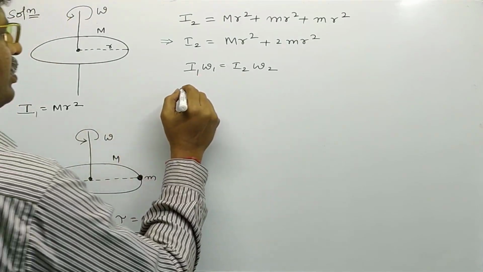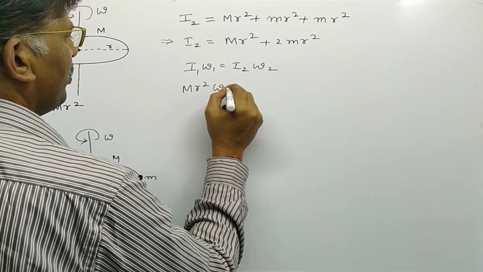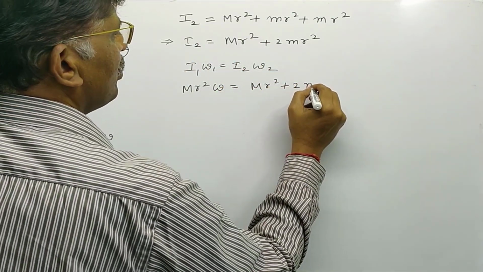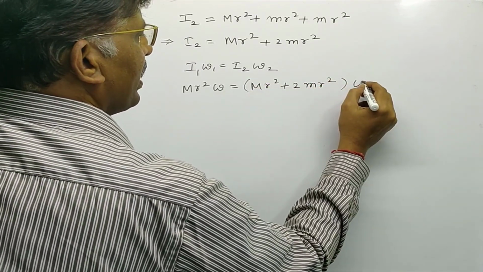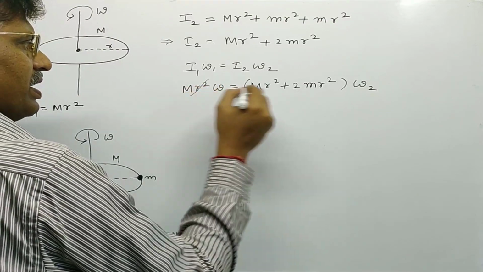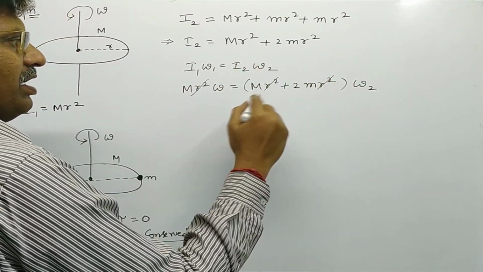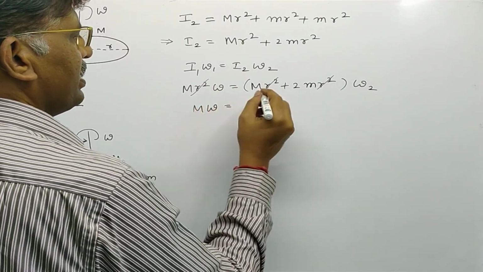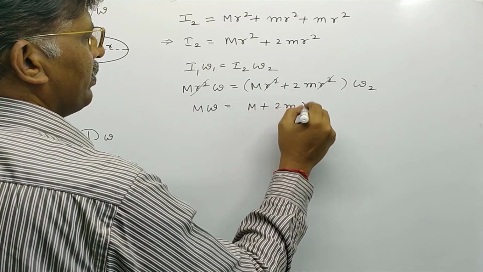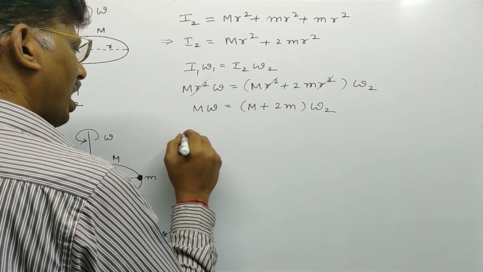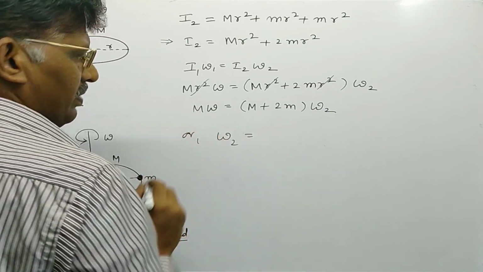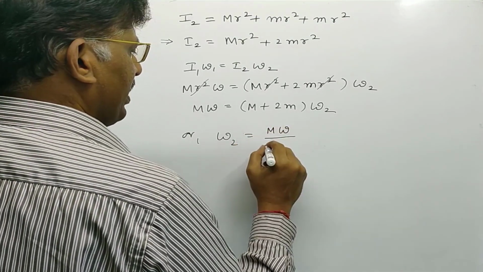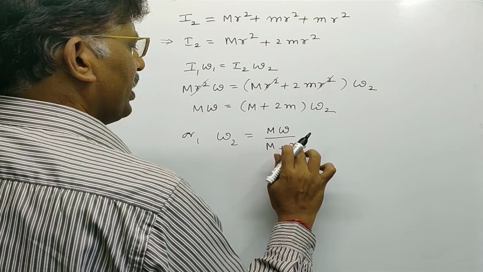So now I1 is equal to capital M into r square into omega, equal to I2, which is capital M into r square plus 2m r square, into omega 2. Observe this line: r square on both sides cancels. Therefore, M into omega is equal to capital M plus 2m into omega 2, or the angular velocity in the second case, omega 2, is equal to capital M into omega divided by capital M plus 2m.